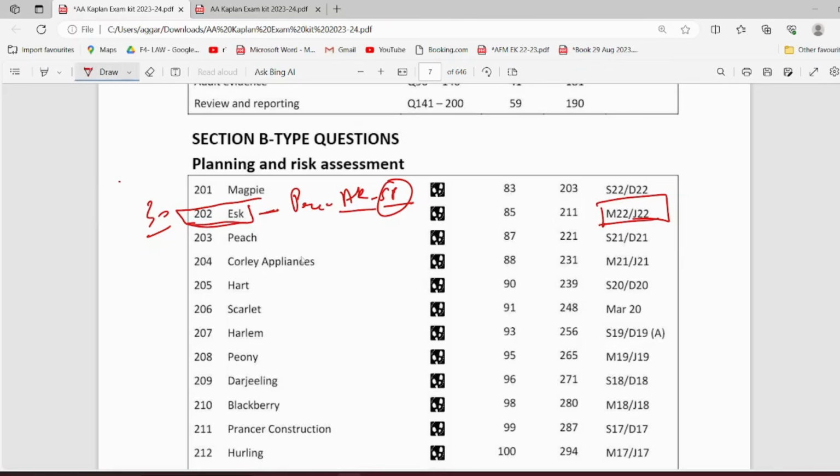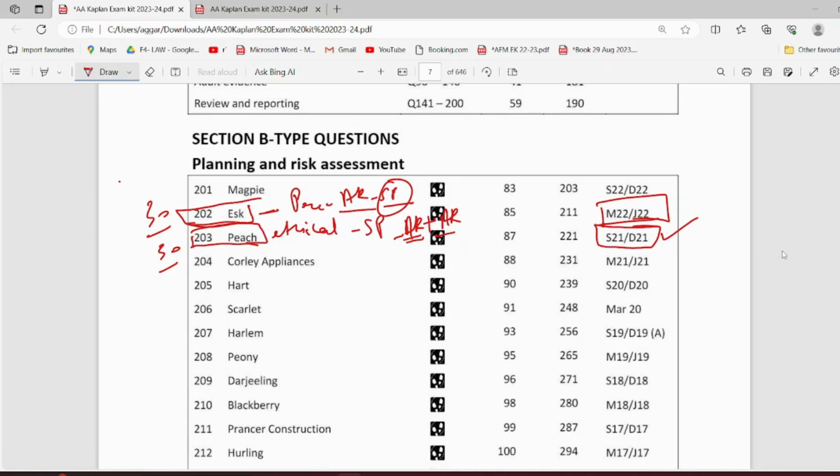Then the next question, which I think is very, very important again, is your 203 Peach Company. Again, this is a 30 marker question, but this contains your ethical threats part. This contains again your substantive procedures. This contains your auditor's responsibilities also, along with your audit risk, which of course will be there. This again is a past paper question which came in September/December 2021.